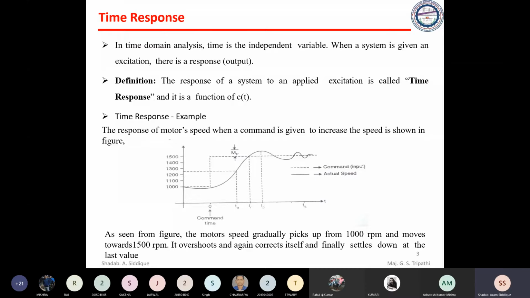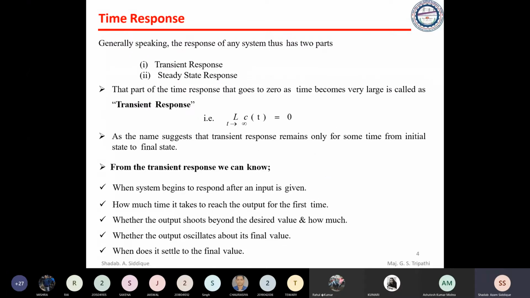standard signal. Although there are many signals, okay, that may be practical systems having different types of signal. We compare that signal with the standard signal. In standard signals, we have impulse signal, step signal, and ramp and parabolic signal. So we compare with these, and we try to find the time response using that input as a standard signal. So we went through the two responses, like transient response and steady state response.